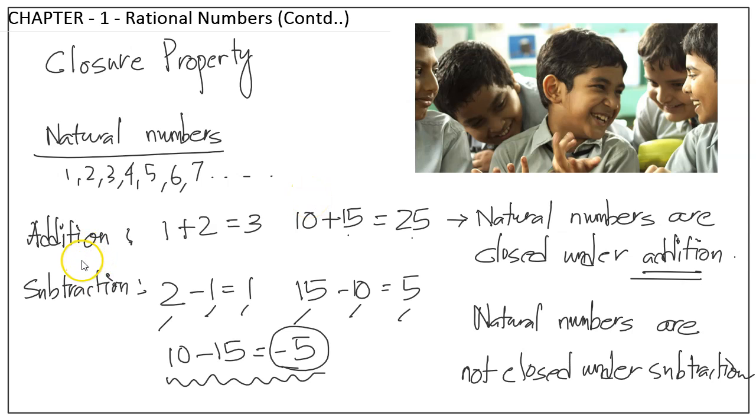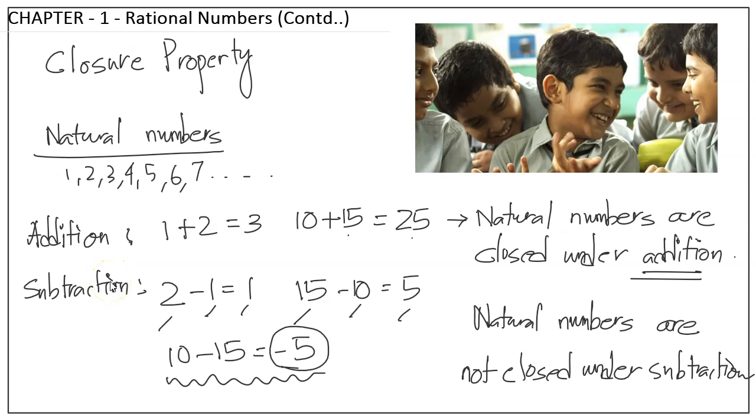Now we can say for addition and subtraction that natural numbers are closed under addition and natural numbers are not closed under subtraction. That means when you add two natural numbers, you get another natural number in any case. But with subtraction, there are cases where you will get natural numbers, and there are also cases where you will not. Okay, so this is clear.